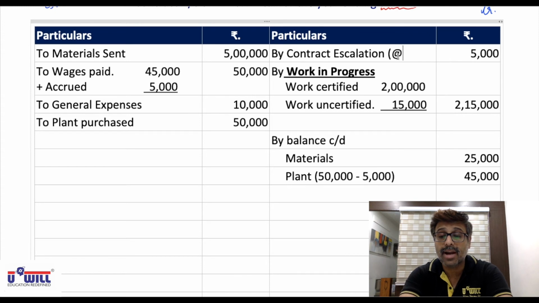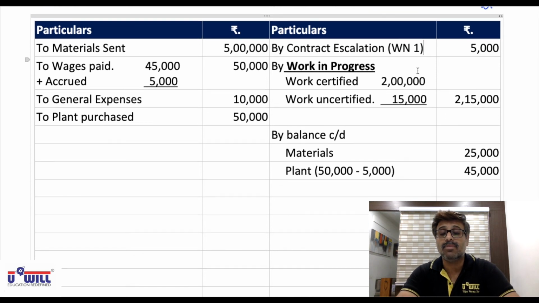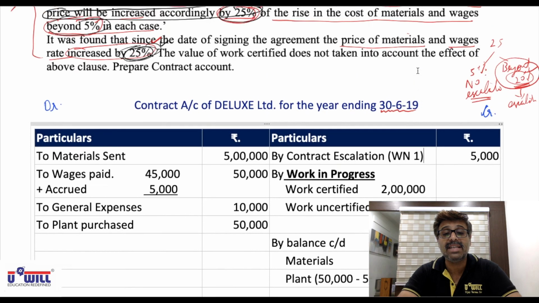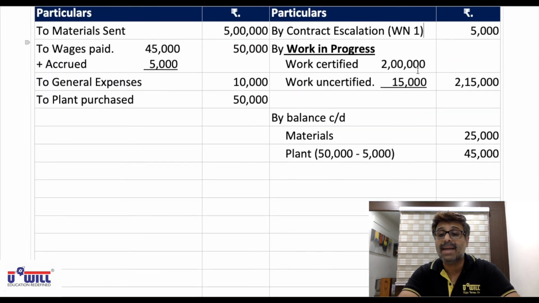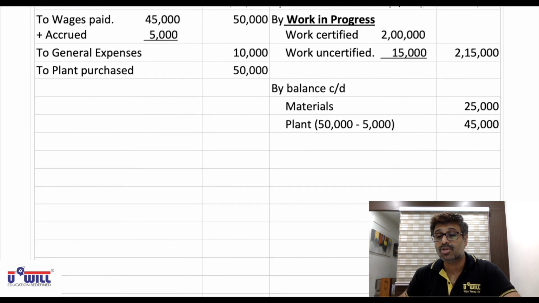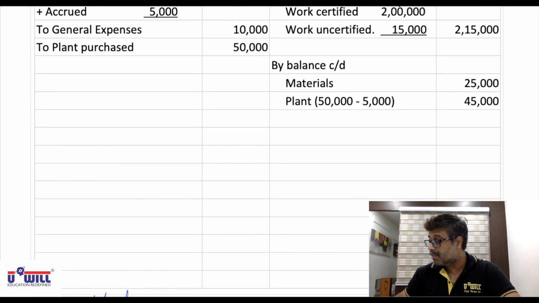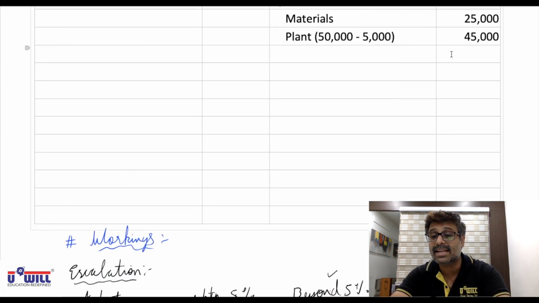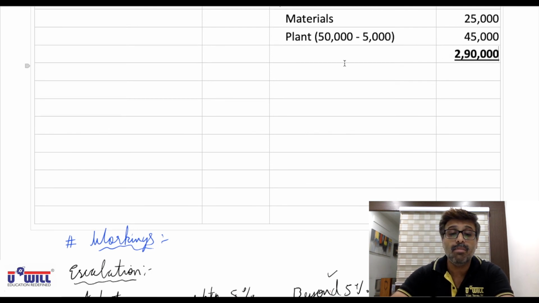Contract price will be increased by 5,000, meaning it is our income, so we write it on the credit side. 5,000 extra we will charge from the contractee for the same contract, because the price of materials and wages have gone up. Now we will do the balancing as we have been doing earlier. 5,000 plus 2,15,000 plus 25,000 plus 45,000. The rest of the balancing is going to remain exactly the same. So write the total as 2,90,000 on both the sides.